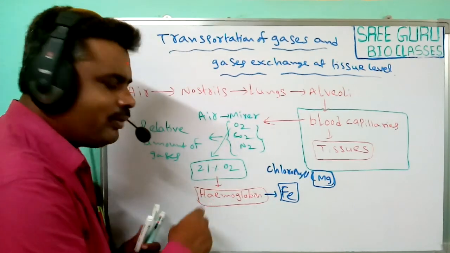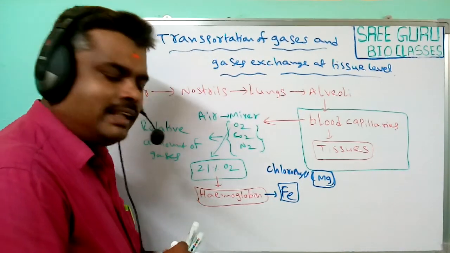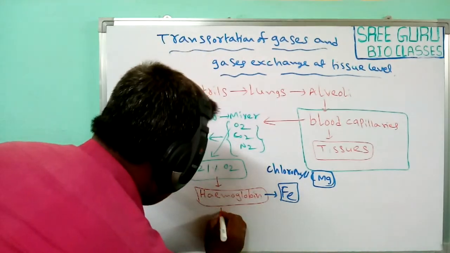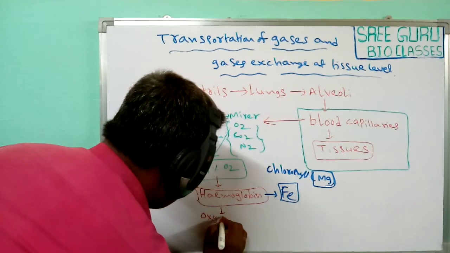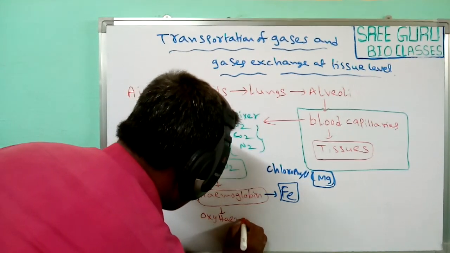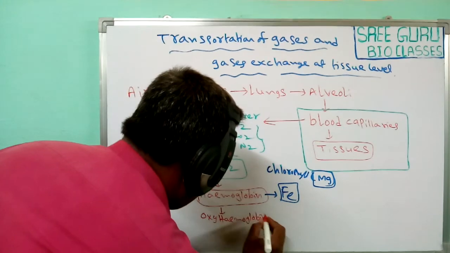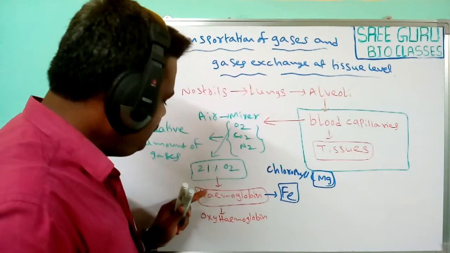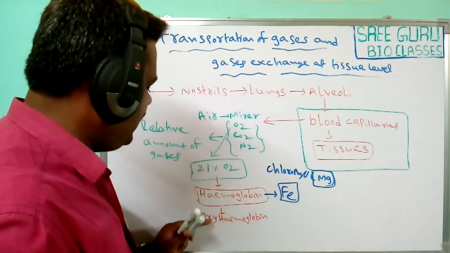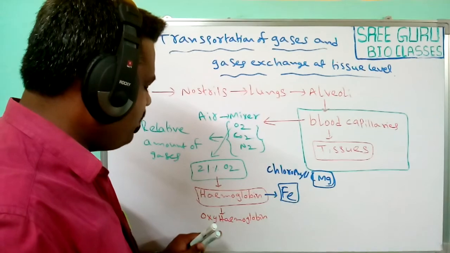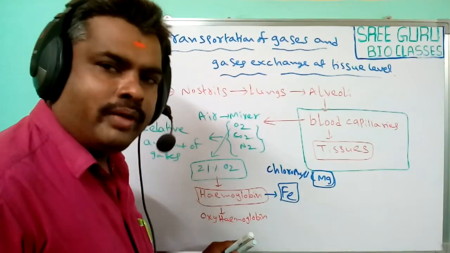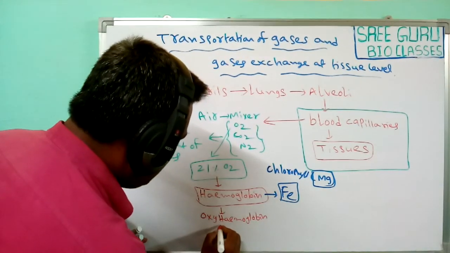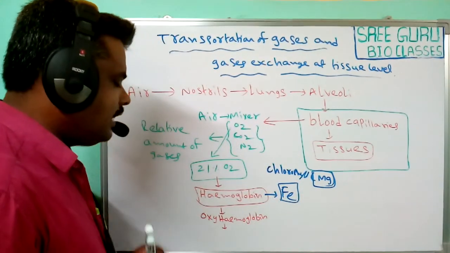So the oxygen from the atmosphere is diffused into the blood capillaries. Here the hemoglobin protein is present in the blood capillaries, and it forms oxyhemoglobin. Whenever oxygen enters the blood, immediately the oxygen molecules bind with hemoglobin and form oxyhemoglobin.